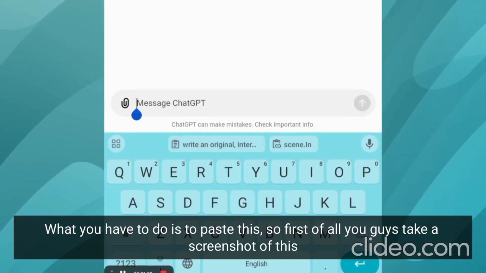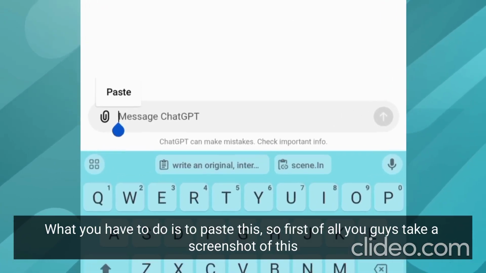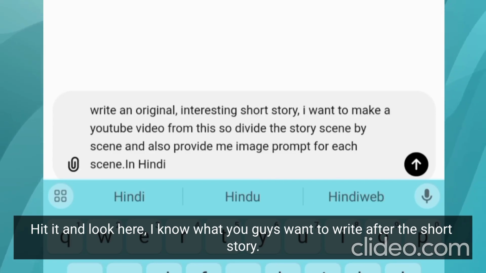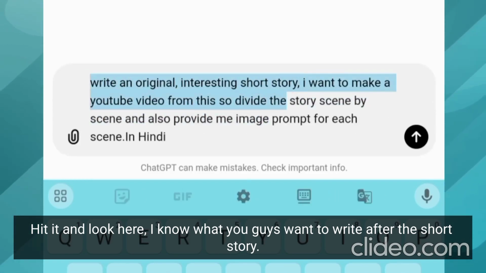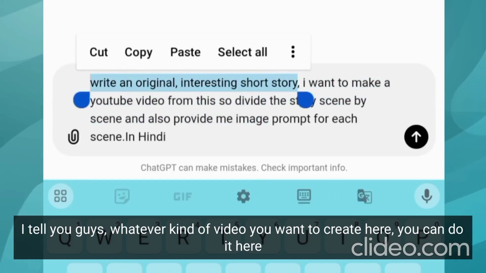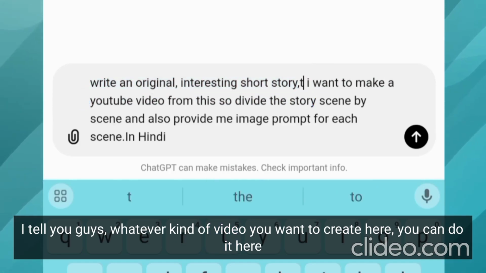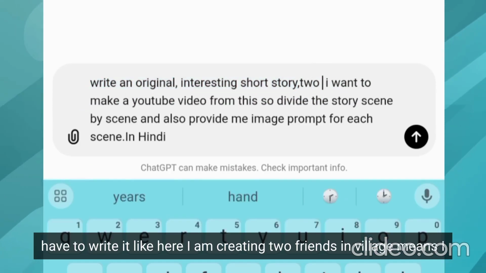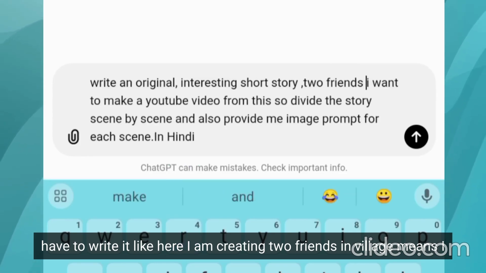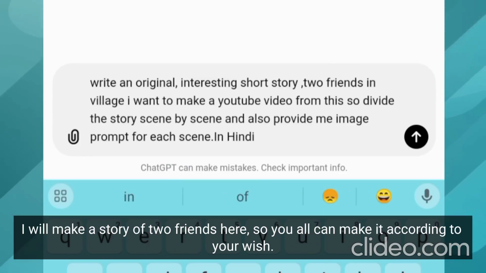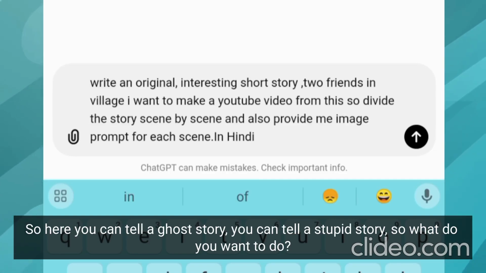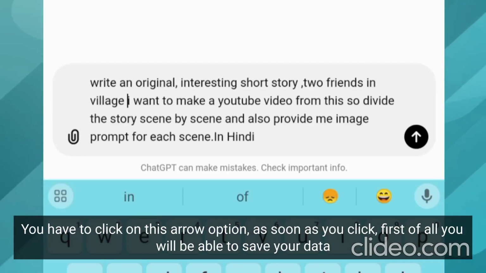What you have to do is paste this, so first of all take a screenshot of this. Look here, I know what you want to write after the short story. Whatever kind of video you want to create, you have to write it here. I am creating a story of 2 friends in a village, so you can make it according to your wish. You can tell a ghost story, you can tell a funny story, whatever you want to do. You have to click on this arrow option.